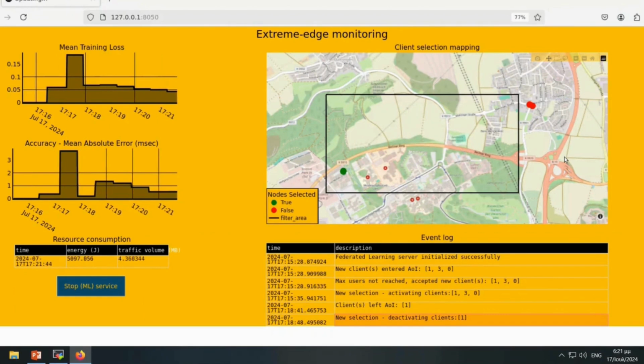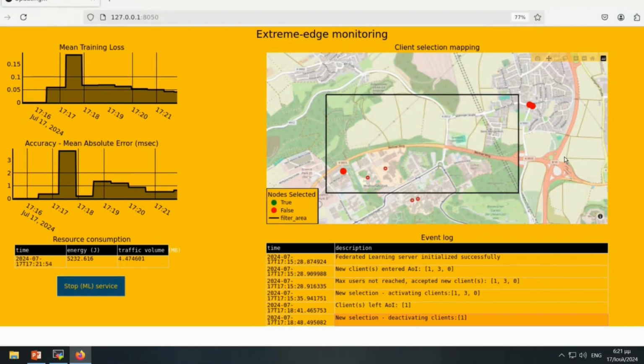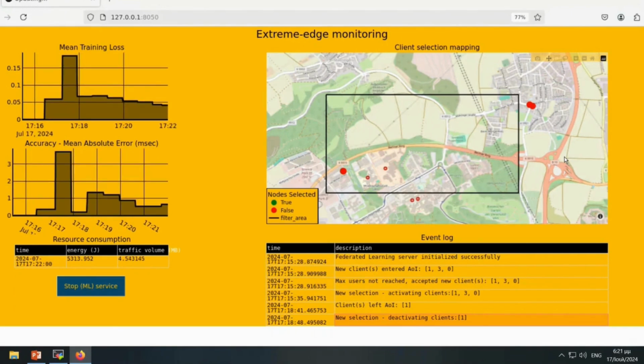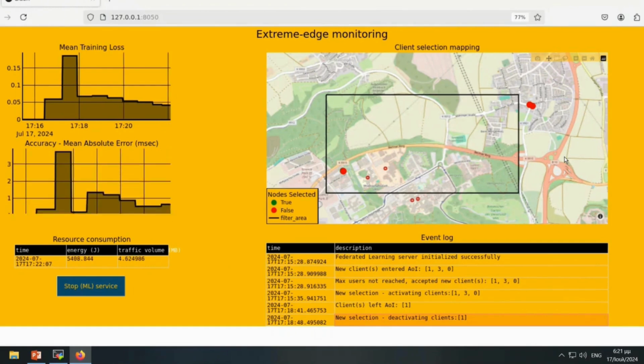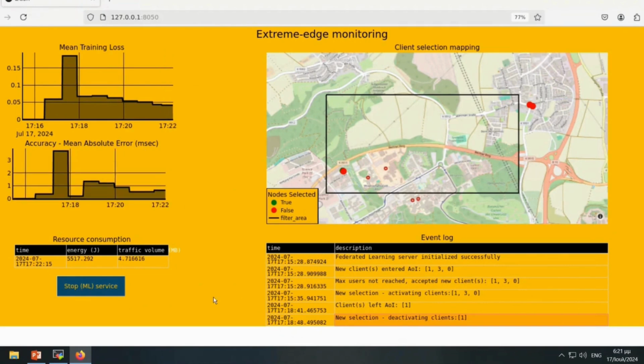The Extreme Edge Orchestrator is expected, via the monitoring platform that tracks the location of all the nodes, to identify that the node has re-entered this area of interest. The expected behavior is to activate it, so it should re-enter the training task, and also the color of the node should change to green. We will also check this via the event log.